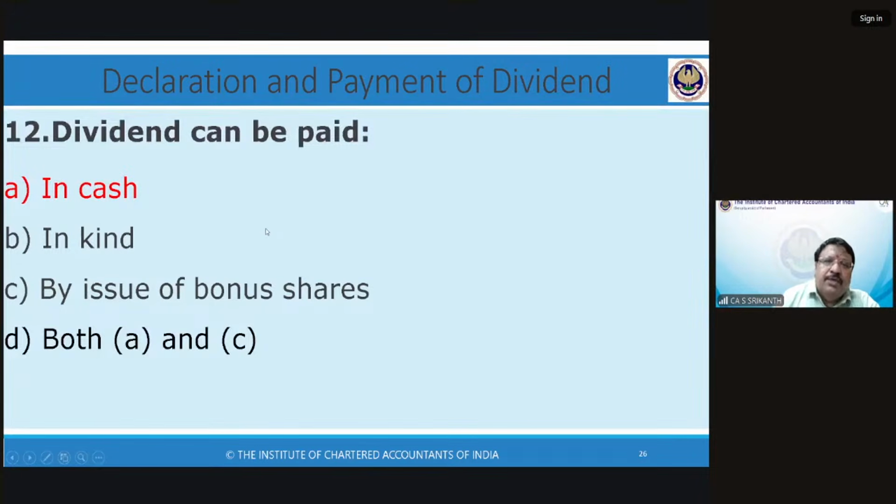But for information, issue of bonus shares is one kind of dividend. But it is not cash dividend. And dividend, as it is under this chapter, can be paid only by cash. I'm sorry for confusing you a little here. That's because, I'm just telling you, in this chapter, they say dividend can be paid in cash or by check or by transfer of money. Correct. Only that is covered in this chapter. So only in cash. That's all.